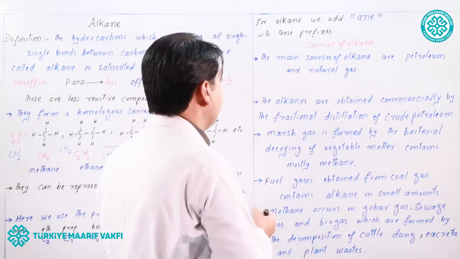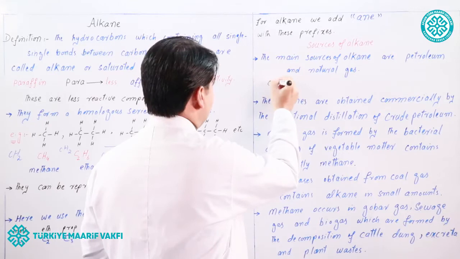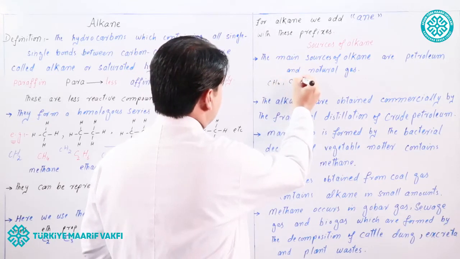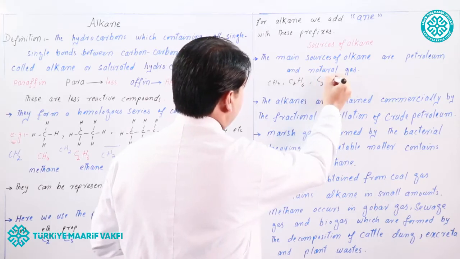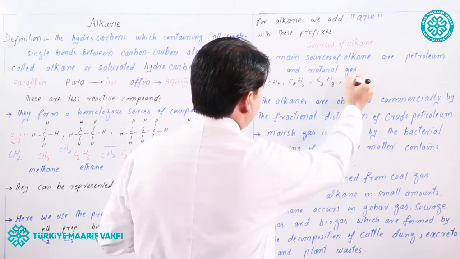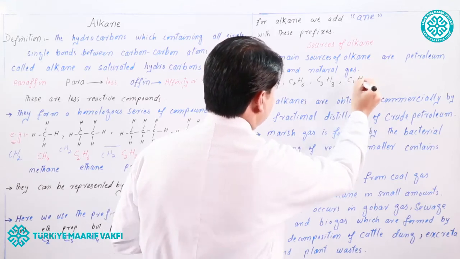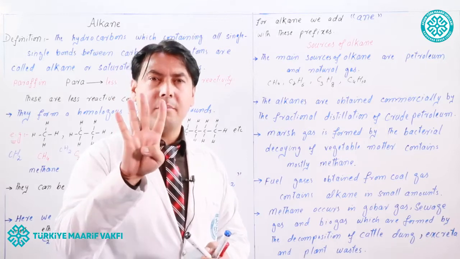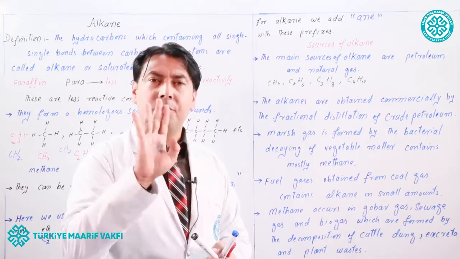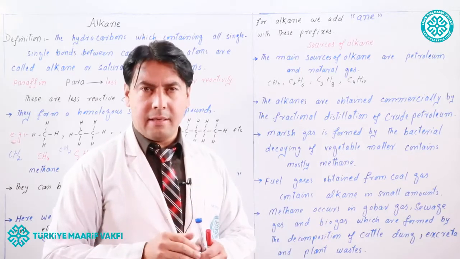And look here, natural gas is a mixture of 4 gases: methane, ethane, propane, and butane. We can also call natural gas methane.